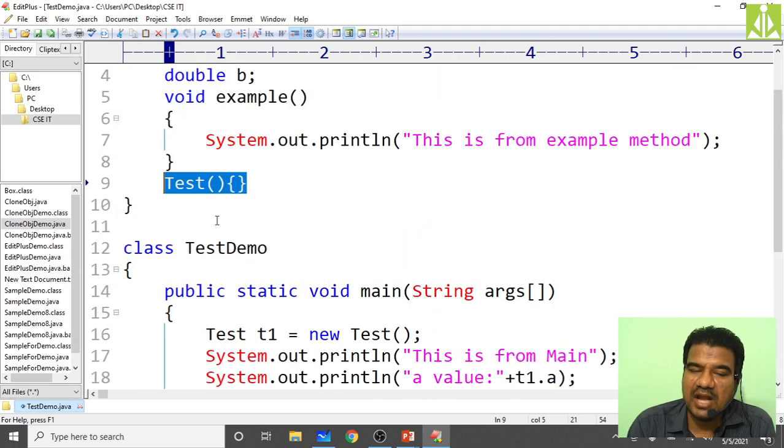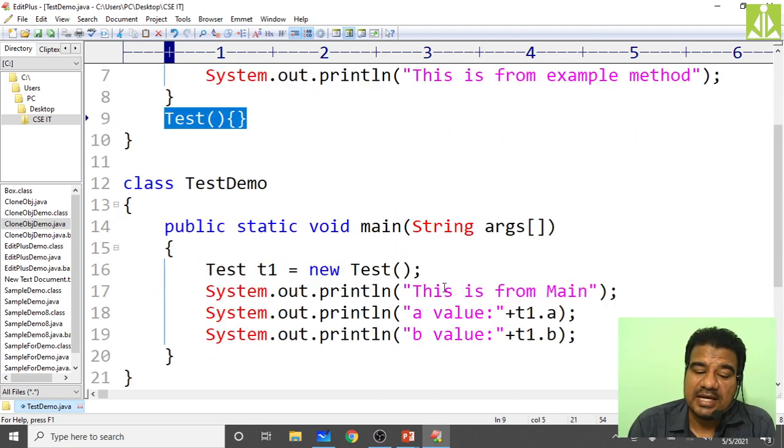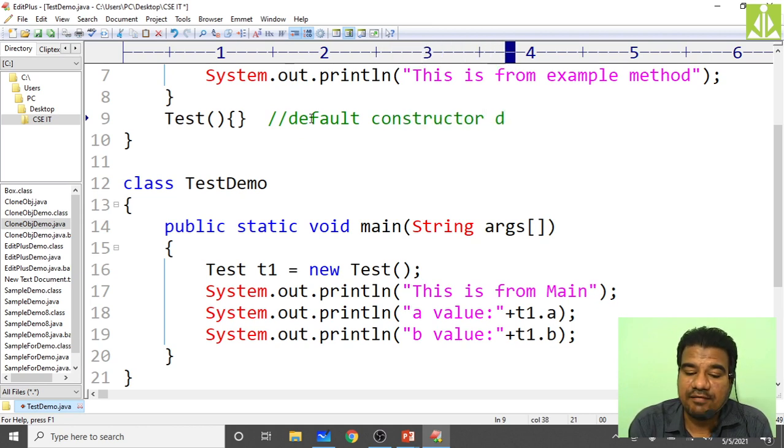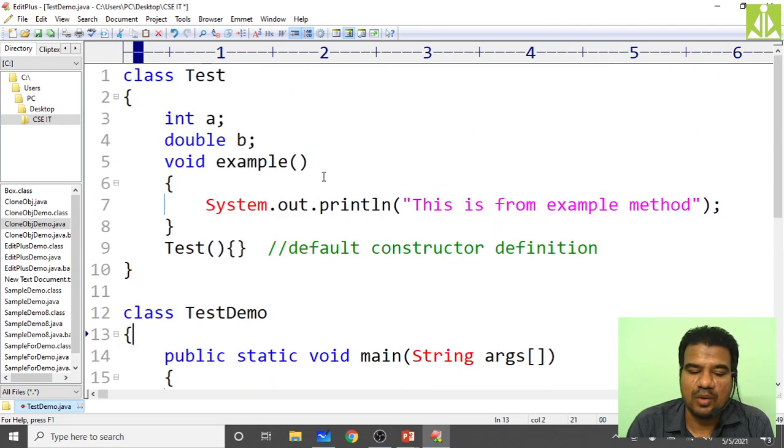If Java failed to add this one, then what will happen? Your compiler will generate an error stating that a suitable definition is not found. You are not getting this error, which means Java is adding the default constructor. This is the constructor definition. Remember it. Hopefully you understood. So now save, compile.